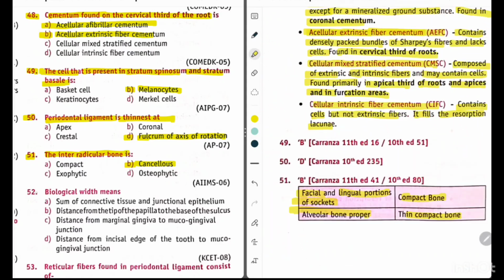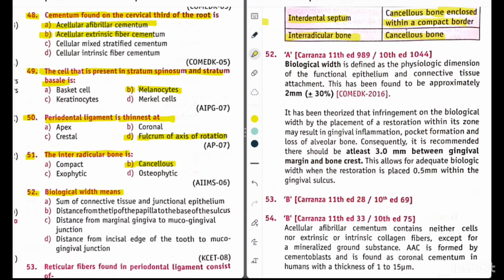Okay. Now question 52. Biological width means. So its answer is option A, sum of connective tissue and junctional epithelium. Biological width is defined as the physiologic dimension of the functional epithelium and connective tissue attachment. It has been found to be approximately 2 mm plus minus 30%.